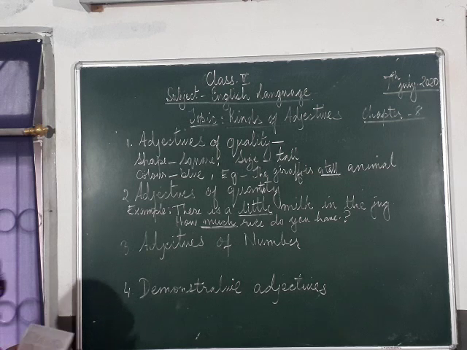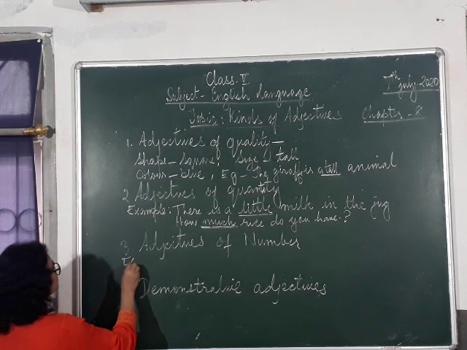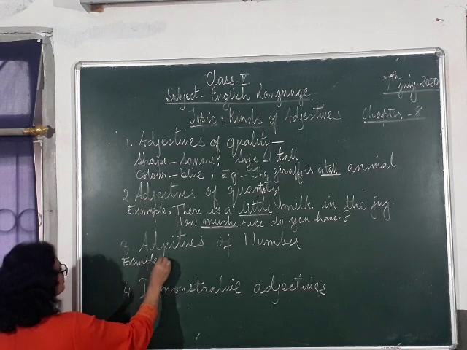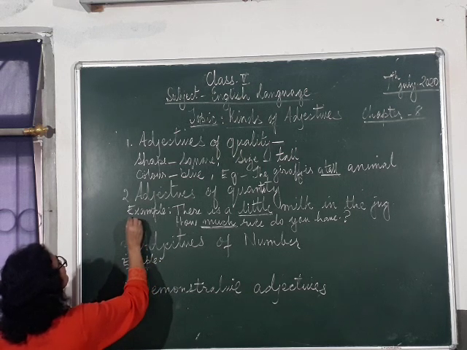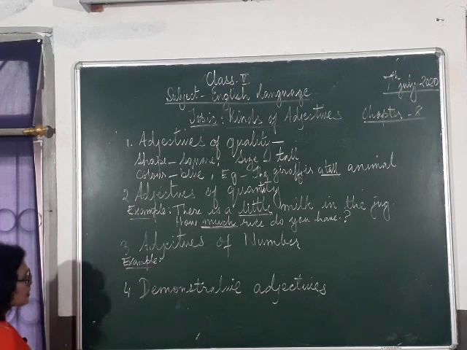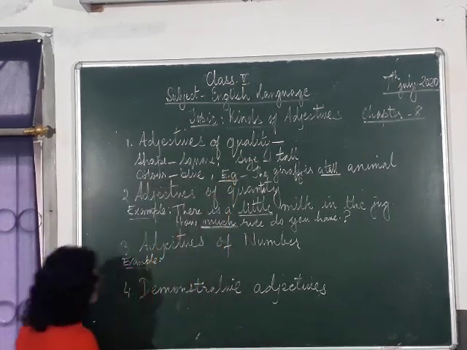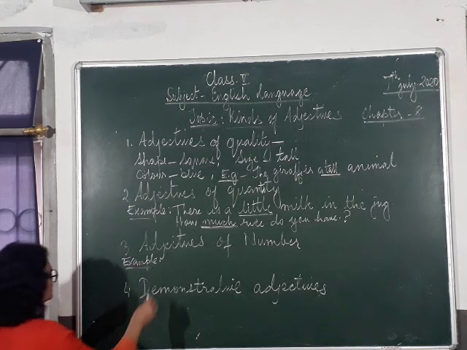For example, I'm giving you an example here. This is example, children, because there's no space, I'm just writing EG out there. Okay. So, example of numbers.